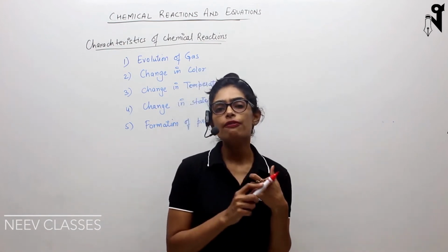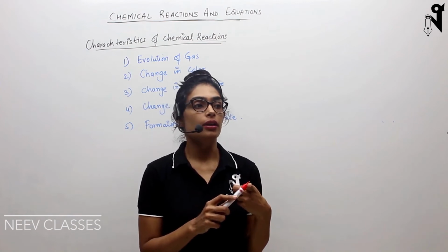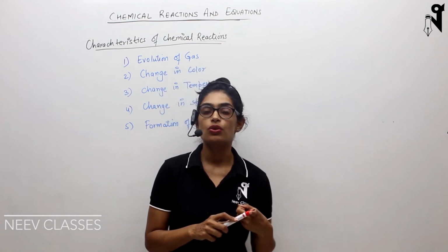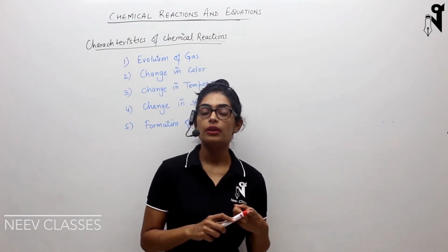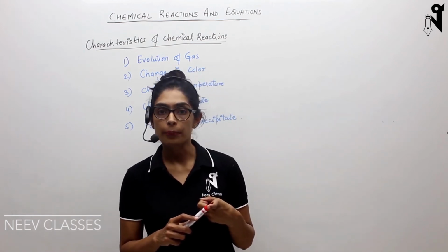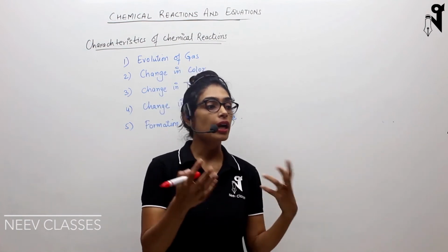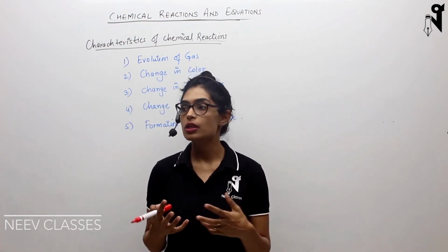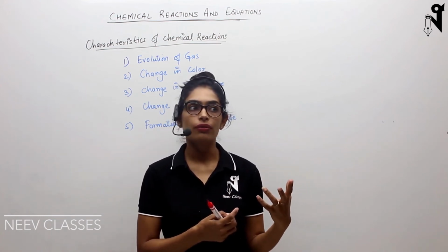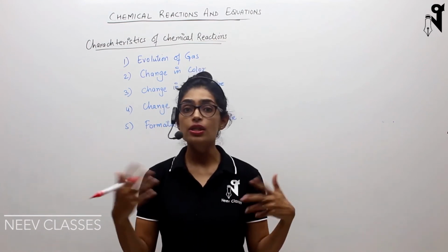For example, you may find a gas getting evolved, or you may find the product is in a different state altogether. Initially, the reactant was solid in nature, and after the reaction, the substance has become gas or liquid. Third kind of change which is observable is change in color. The initial reactant was, let's say, colorless, and after reaction it has become blue or green. Or initially the reactant was yellow, and the product has become black. So there can be any such color change.